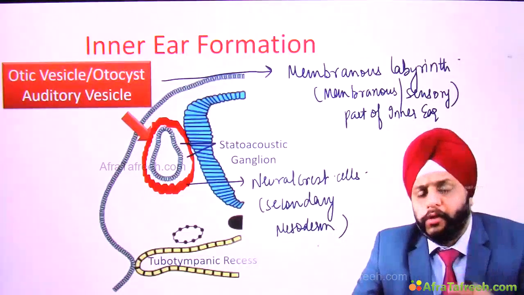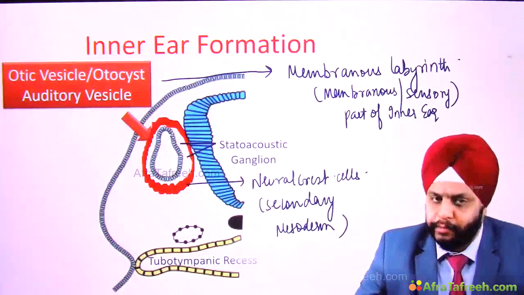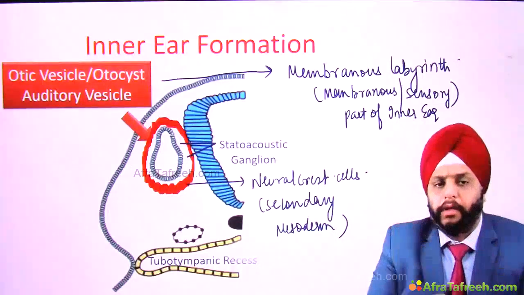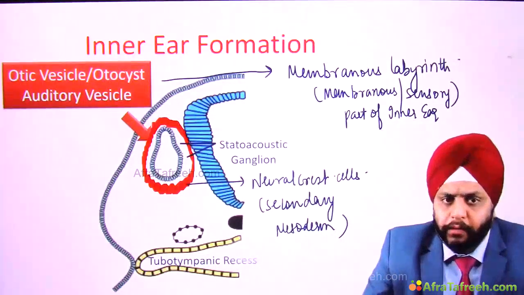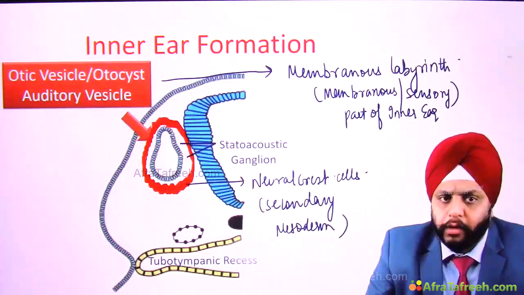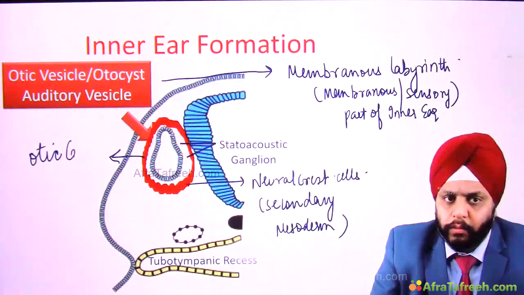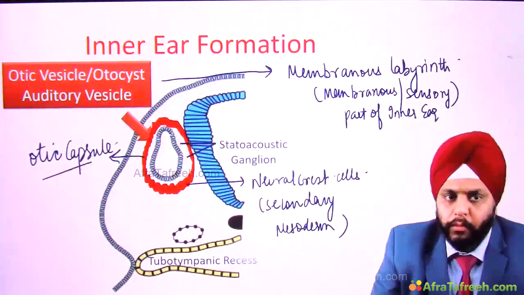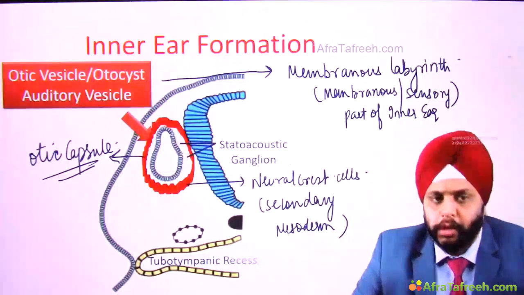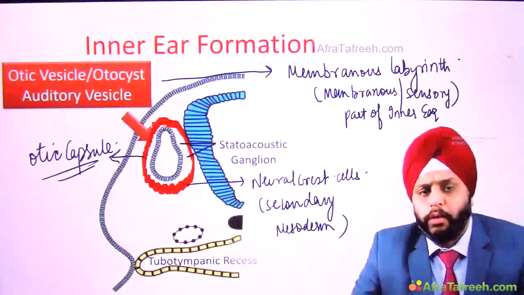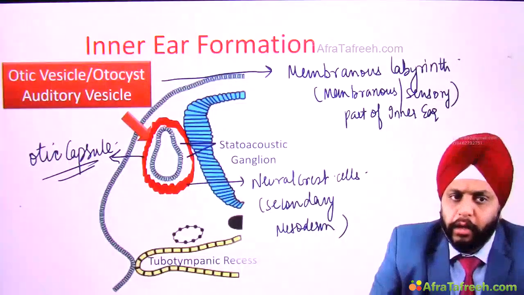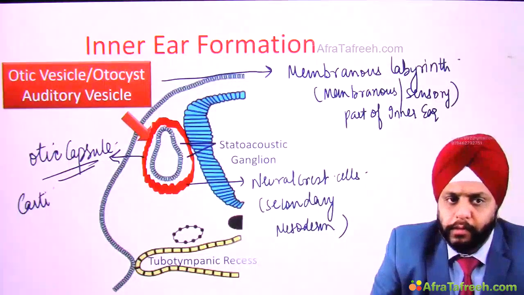Okay, so now this mesoderm, it condenses. So around the otic vesicle, the mesoderm condenses and it forms a structure that is known as otic capsule. Okay, so this is known as otic capsule. So what is otic capsule? Otic capsule is a cartilaginous structure.